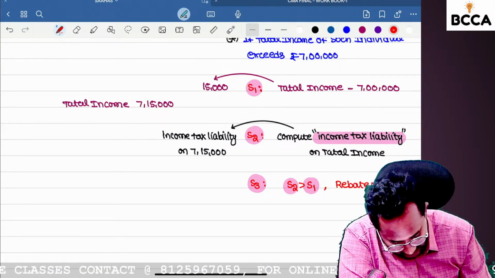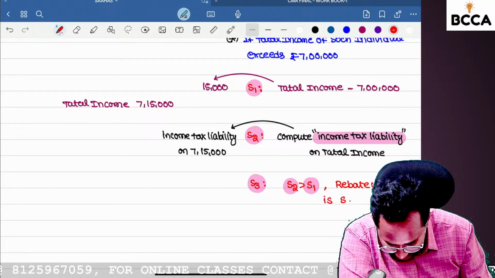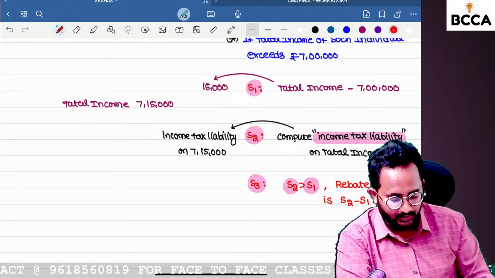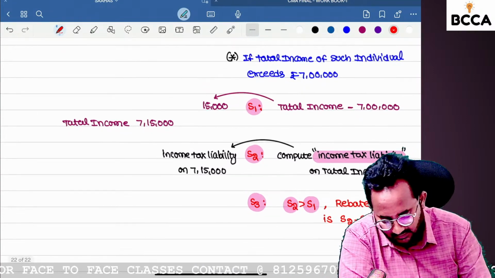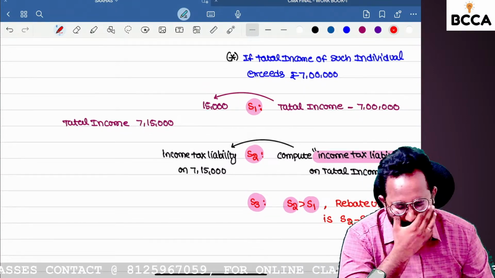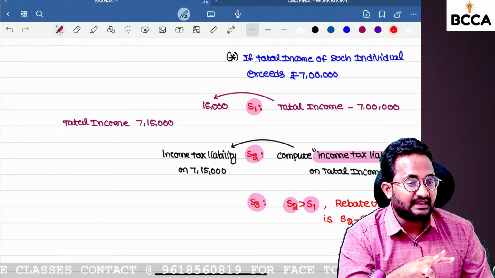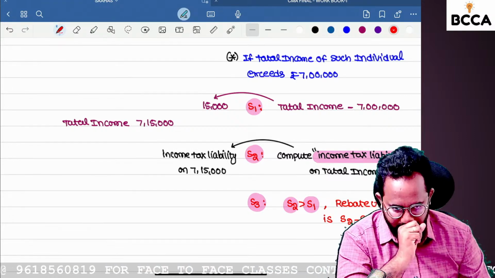Rebate under section 87A is step 2 minus step 1. Okay. Shall we do one practical question on this rebate concept? If you follow the optional tax rate and his total income exceeds 7 lakh.